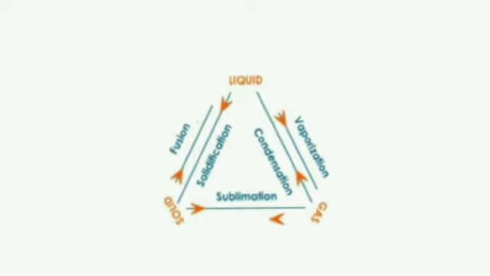Interconversion of states of matter. Matter, when it changes from one form to another, is called interconversion of matter. For example, solid changing to liquid is known as melting, liquid changing to gas is known as evaporation, gas on cooling changing to liquid is known as condensation, liquid on cooling changing to solid is known as freezing. Solid directly converting into gas without attaining the liquid state is called sublimation, and gas on cooling changing to solid is known as deposition.